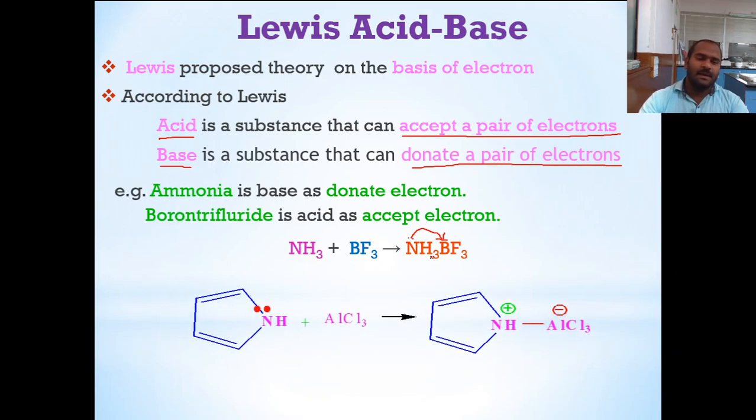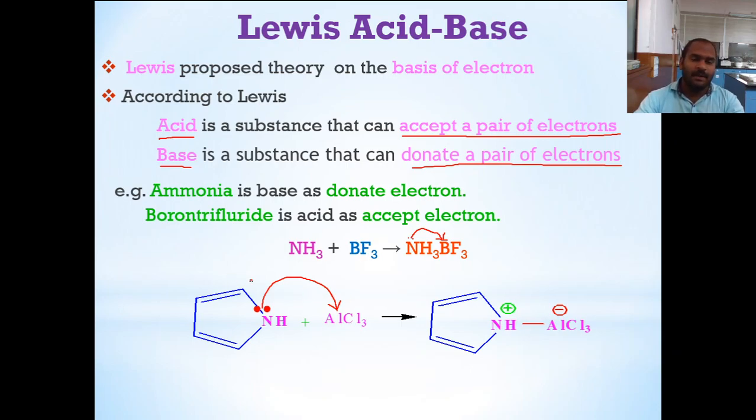Similarly, we can consider another example. Here we can see a five-membered ring with nitrogen, and AlCl3. This gives the formation of a complex. Now the lone pair of the nitrogen is accepted by the aluminium. Here we can see pyridine, in which the nitrogen lone pair is donated to aluminium trichloride to give the formation of a complex.